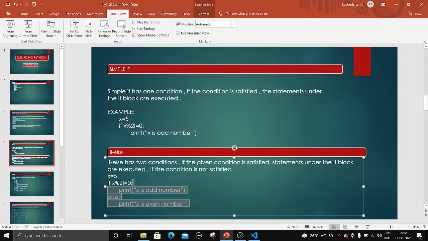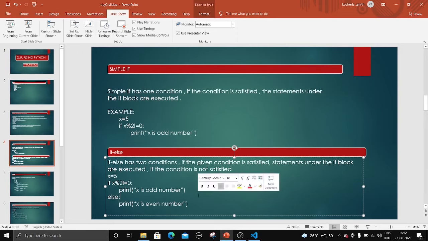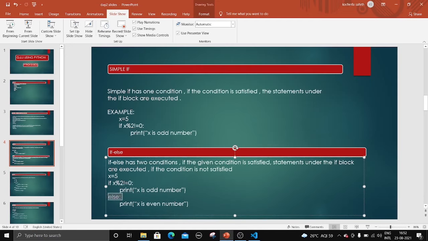Next let us go to if else, right? If else is nothing but it will have two conditions. In simple if we are having only one condition. In if else we will be having two conditions. If the condition under the if block is satisfied, then these statements are executed. Else means if the given upper condition is not satisfied, then these statements are executed, right? So let us look at an example.